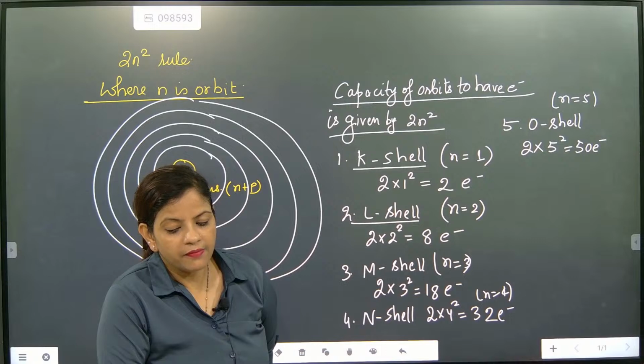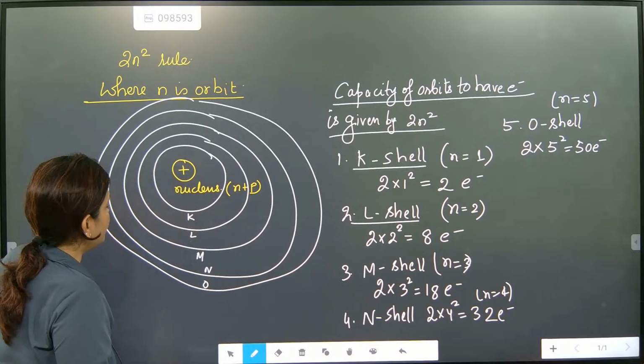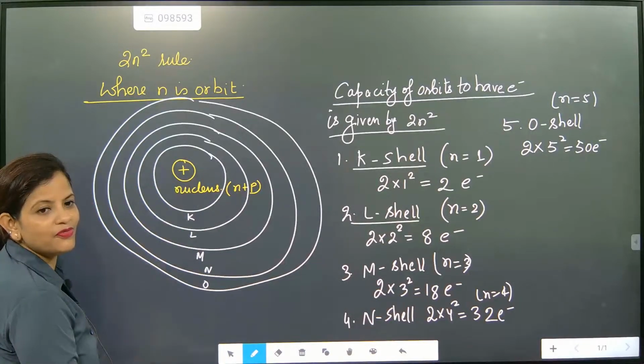Yes, beta, KLMN, no, beta, that is the orbit circle. But for me, it became like that.